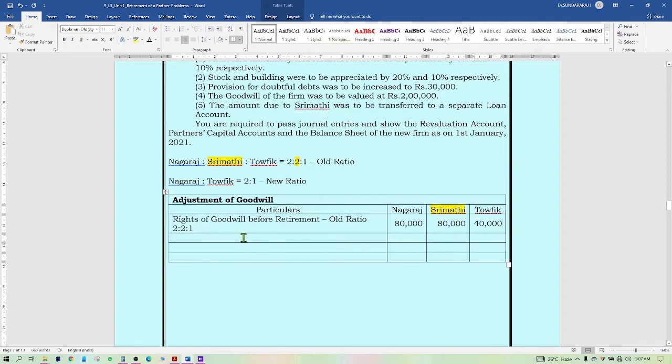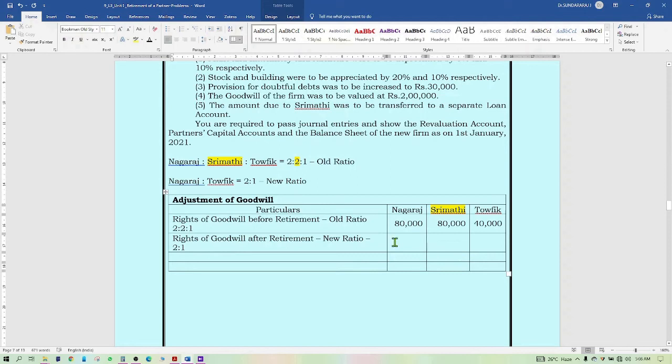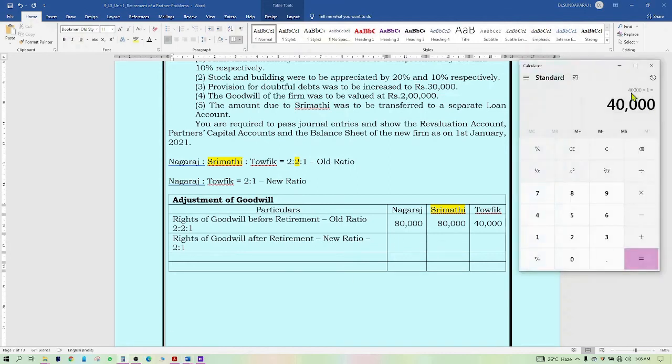It cannot be shown in the balance sheet according to Accounting Standard 10. Therefore, it has to be written off. For that, the continuing partners have to share the goodwill in their new ratio. That means rights of goodwill after retirement. What is the new ratio? 2 is to 1. That means the same goodwill has to be shared in the ratio 2 is to 1.